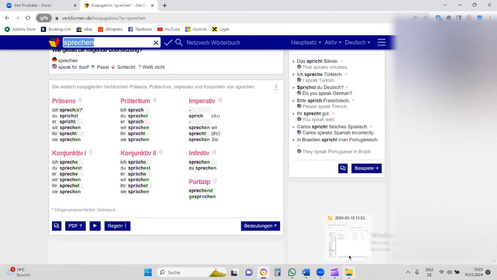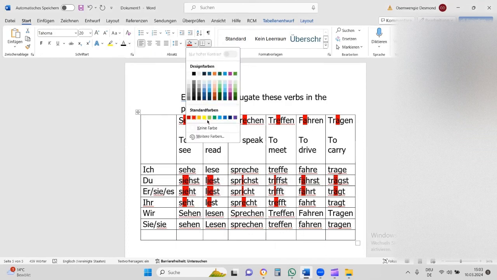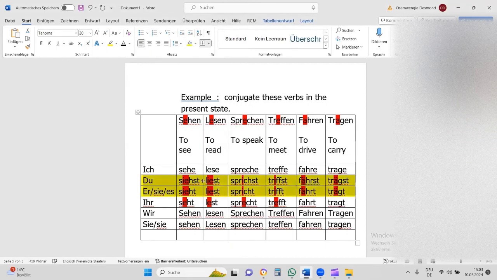So in conclusion, these changes usually affect, most of the time, only the du and er/sie/es forms. That is what is being affected. That's why the changes usually occur there. For the rest, they don't necessarily occur, so we leave them like that.